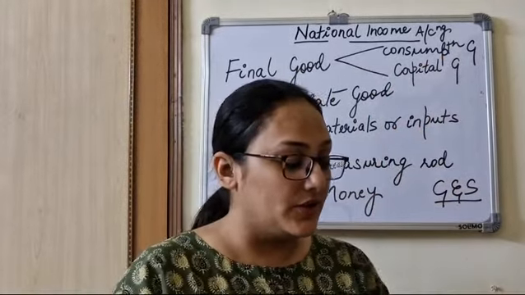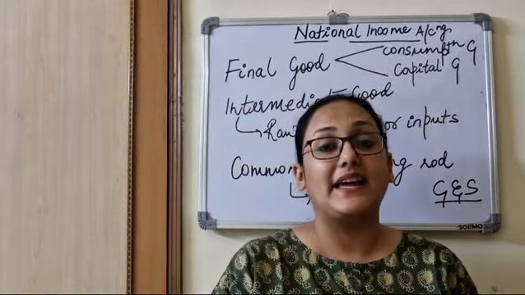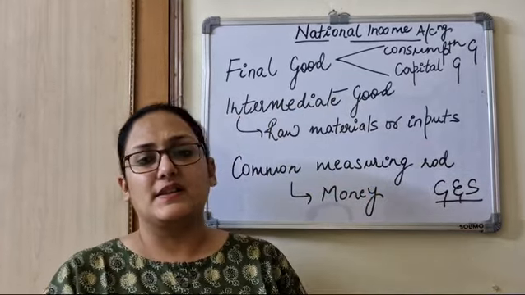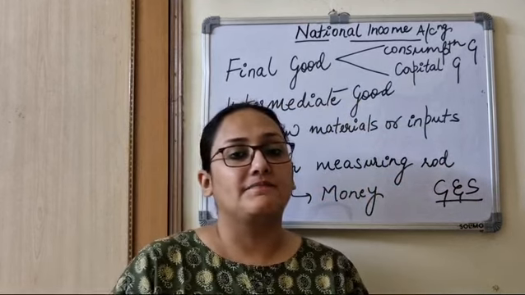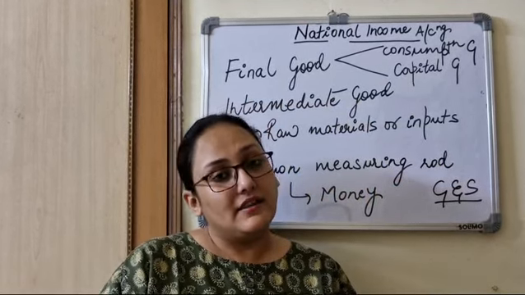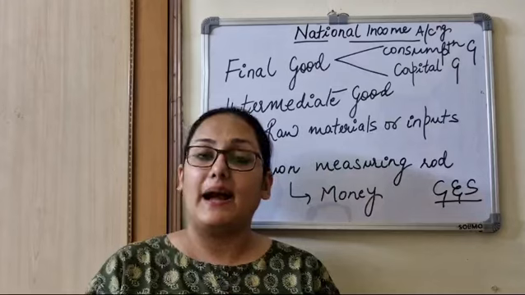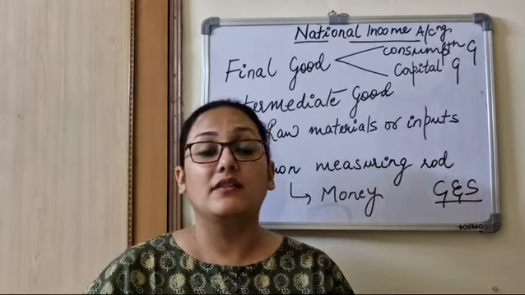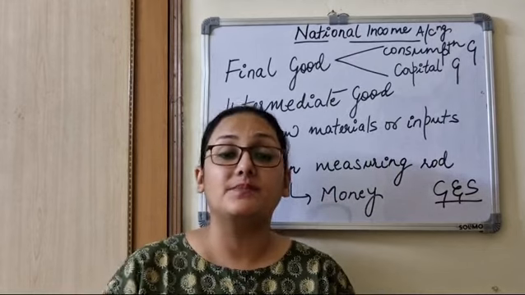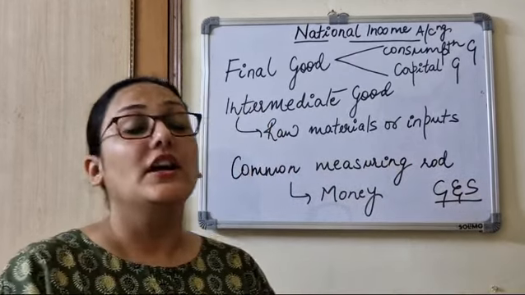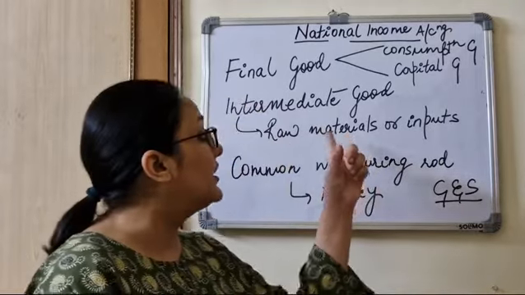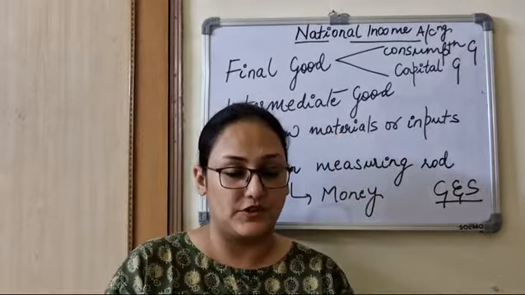There are certain goods for direct consumption, like sugar, tea, milk, TV, and there are capital goods like tools and implements, which are used in the production process, but they do not get worn out or utilized completely in production like intermediate goods, which are the raw materials or inputs.